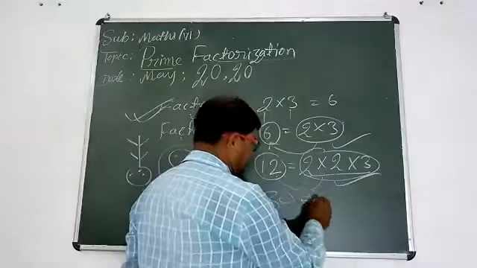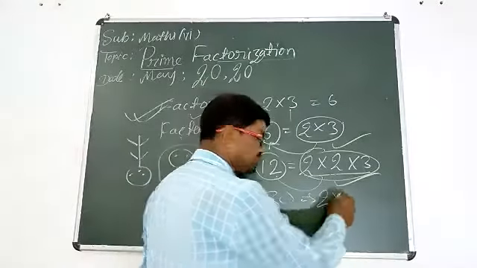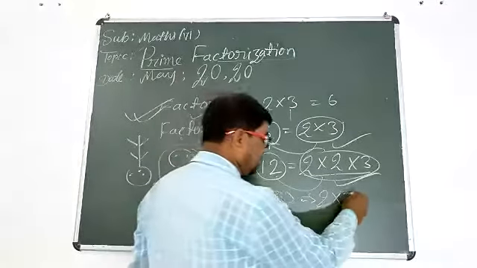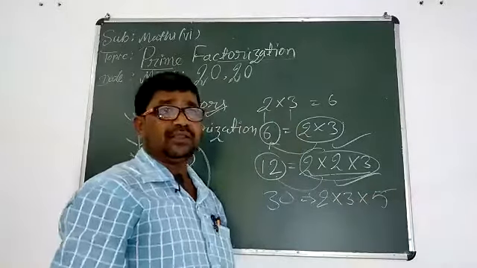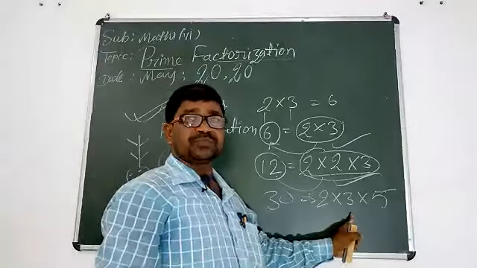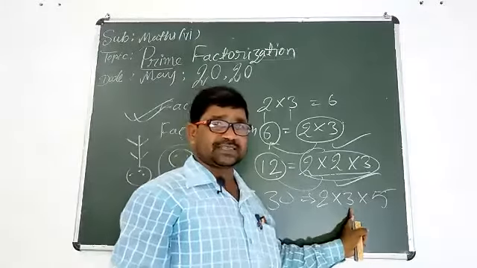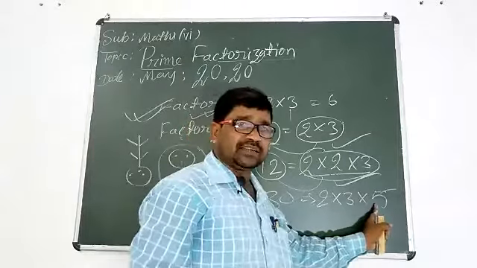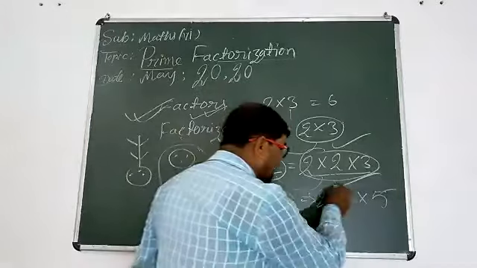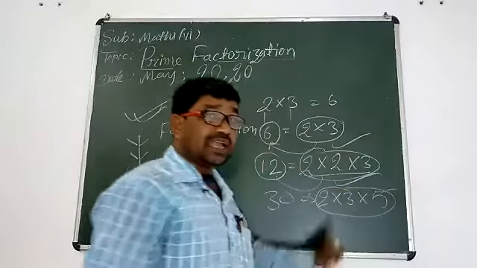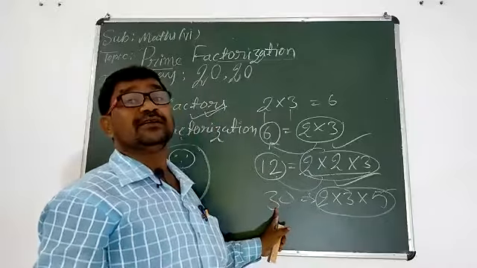Then you can write 2 multiply 3 multiply 5. Okay. 2 threes are 6, 6 fives are 30. So these are the factors of 30.